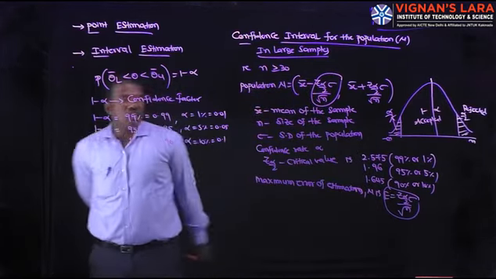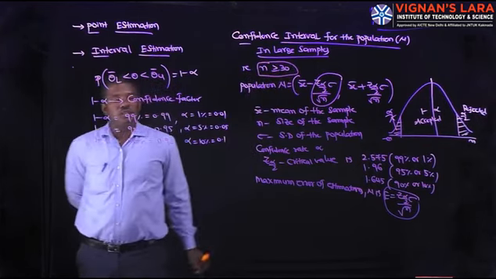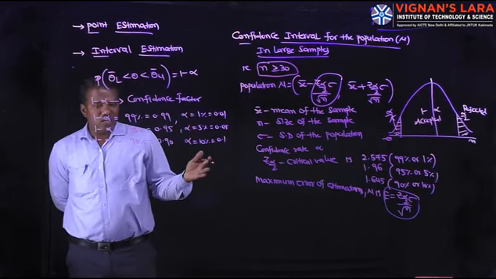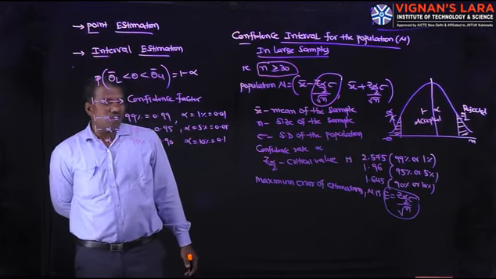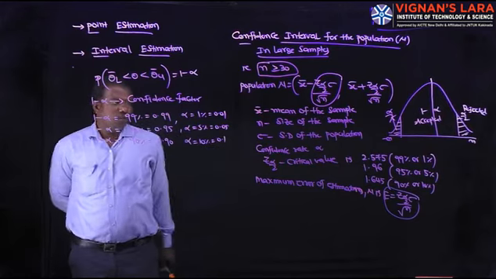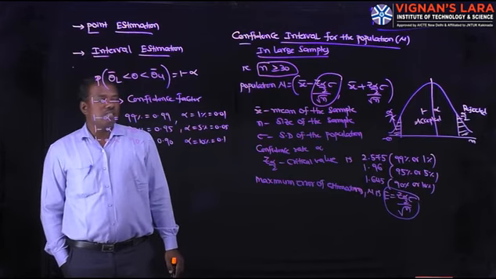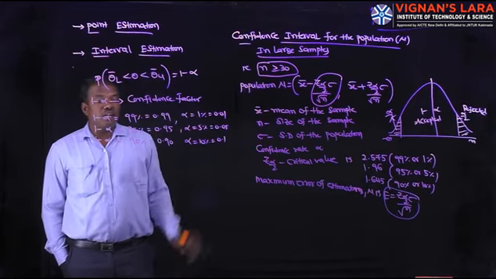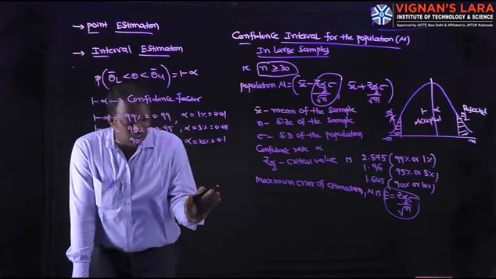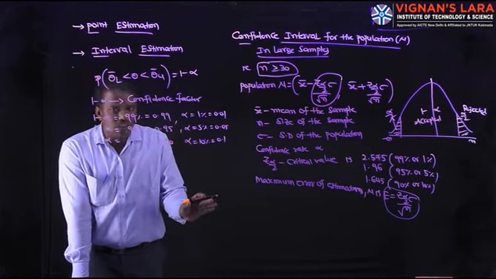Large samples means n greater than or equal to 30. So strictly remember that n is greater than or equal to 30. In that case, the population mean mu lies in x bar minus error, comma, x bar plus error. What is the maximum error? E is equal to z alpha by 2 into sigma by root n. Here, what is x bar? X bar stands for the mean of the sample, n stands for the size of the sample, sigma stands for the standard deviation of the population. If n is greater than or equal to 30 and a standard deviation term is there in the given problem, that can be sigma.